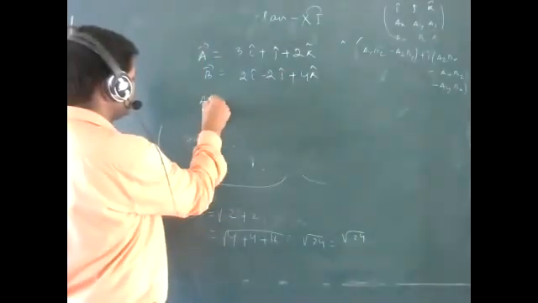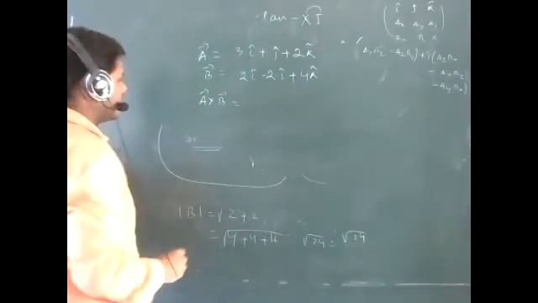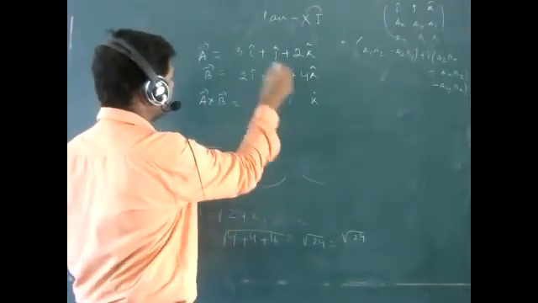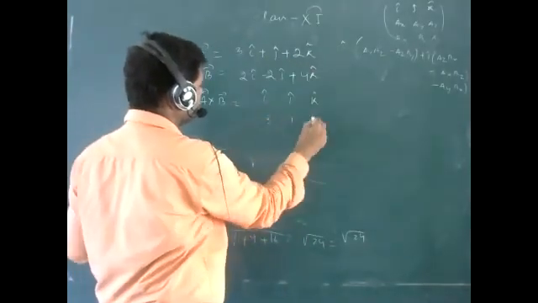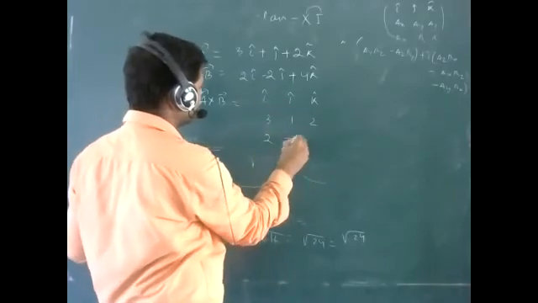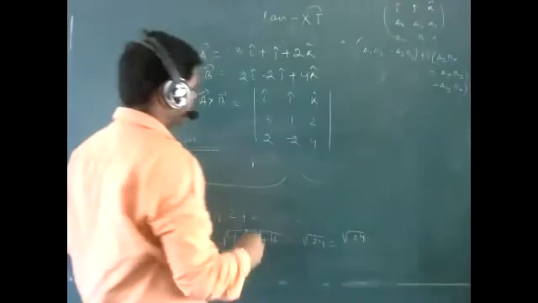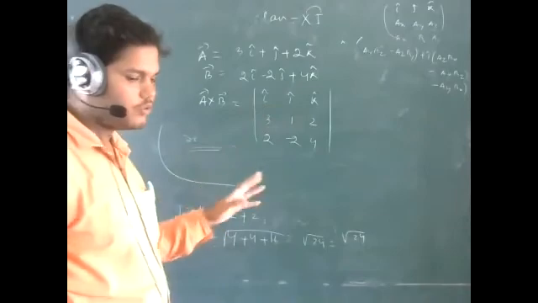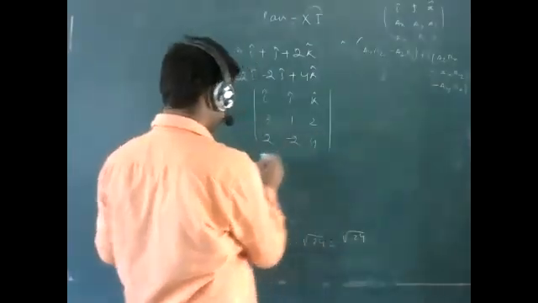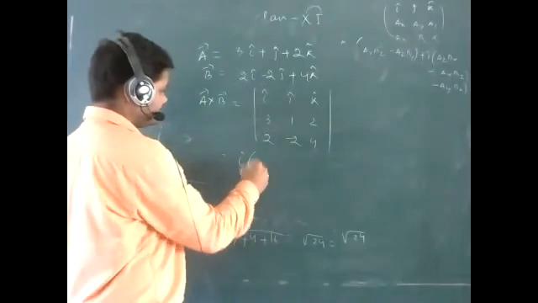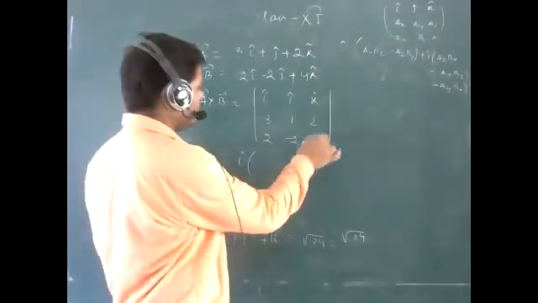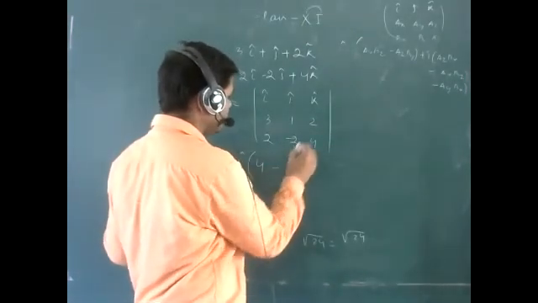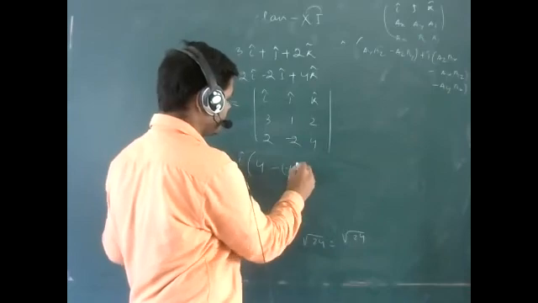Okay. So you want to find out A cross B. First of all, you have to write I cap, j cap, k cap, and then after that 3 1 2, and here also 2 minus 2 4. First of all, you have to keep I cap in bracket. 1 into 4, that means 4, minus 2 into 2, that will be 4, but with the minus sign, that will be minus 4. Yes or no?